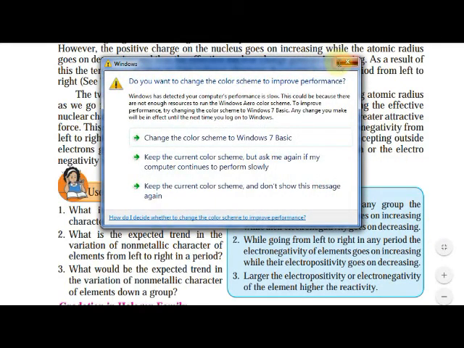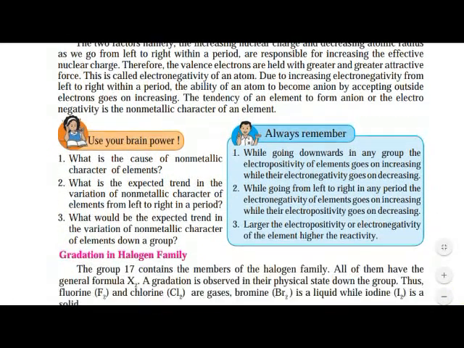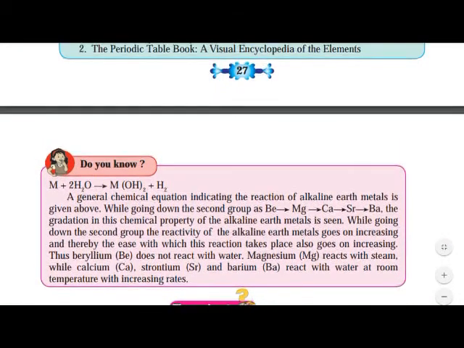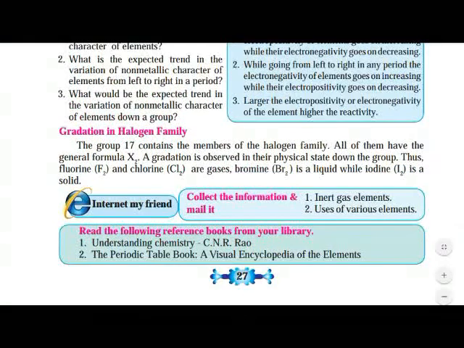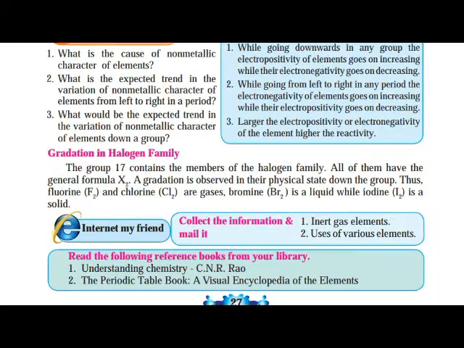So now we are going to see the next gradation in the halogen family. Halogen means fluorine, chlorine, bromine, iodine. Gradation in halogen family. The group 17 contains the members of the halogen family.